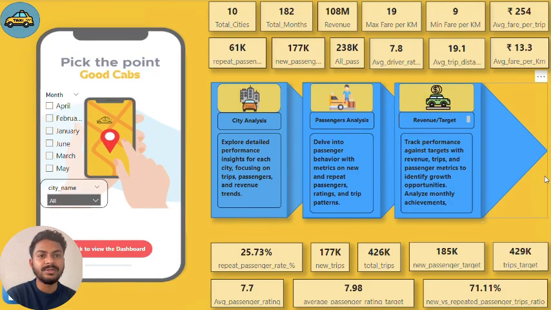So yeah guys, this is the dashboard, the home page of the project Good Cabs. As you can see on the top left side, there is a logo of this project, and side by side we have some key metrics like total cities, total months, revenue, max fare per kilometer, minimum fare per kilometer, and average fare trip distance. On the lower side we have average passenger rating, new versus repeat passenger trip ratio, etc. And the report views: city analysis, passenger analysis, and revenue target analysis.